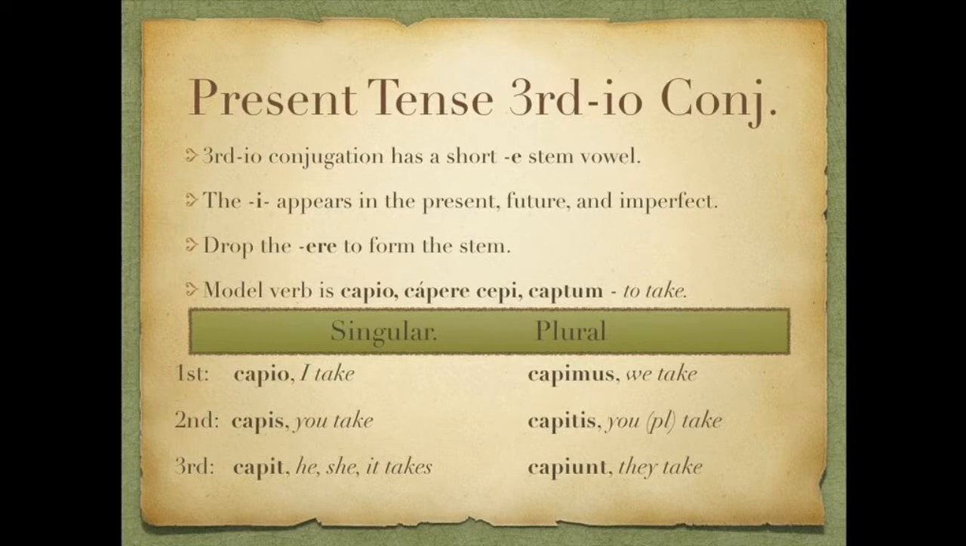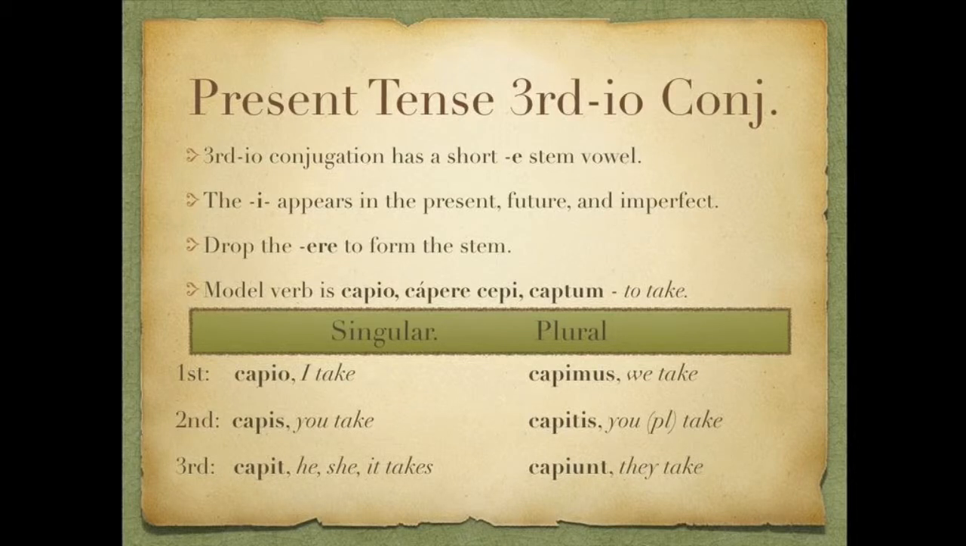First person plural, capimus, we take. Second plural, capitis, you plural take. And then third person plural, capiunt, they take. So again, notice the i appears in all forms, both singular and plural.